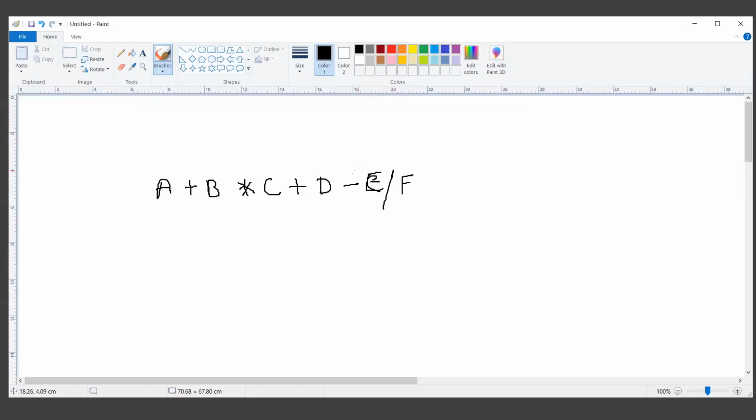As soon as the length of the expression increases, we have to put extra effort, like we have to identify the group of operations which must be executed or performed on a priority basis.